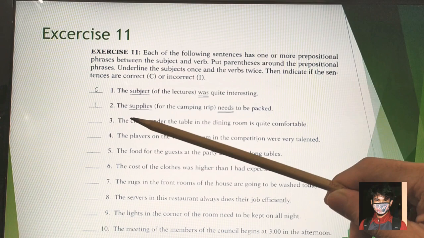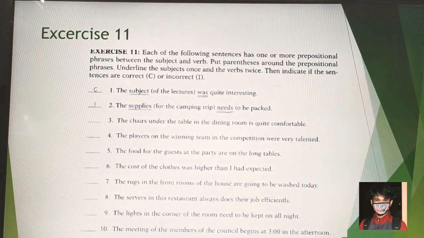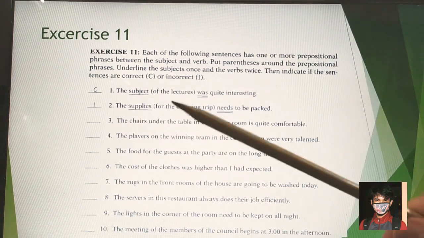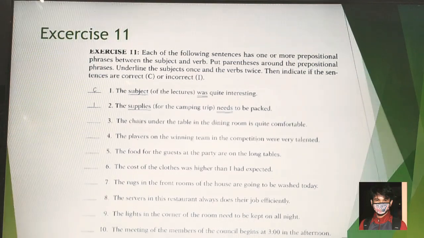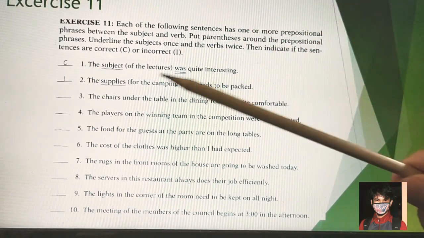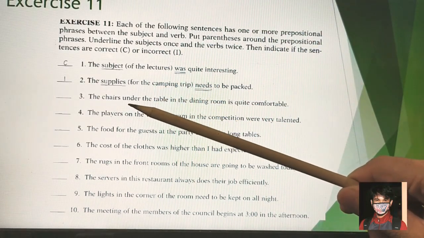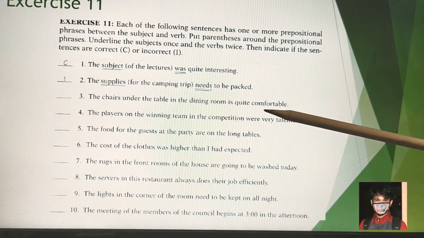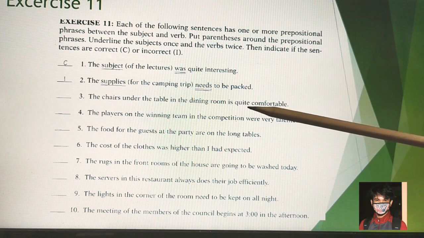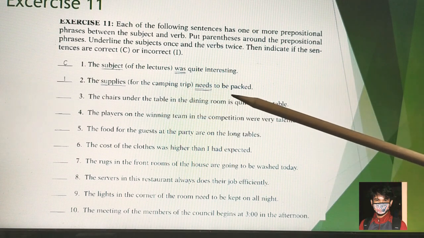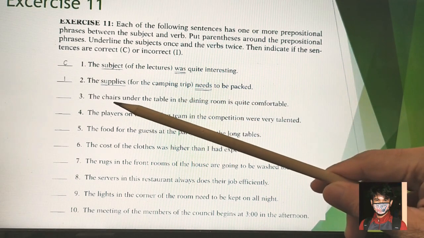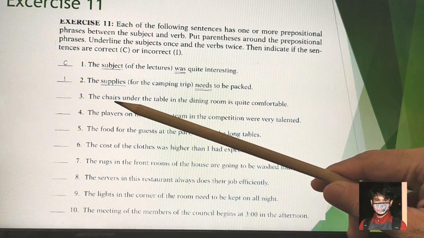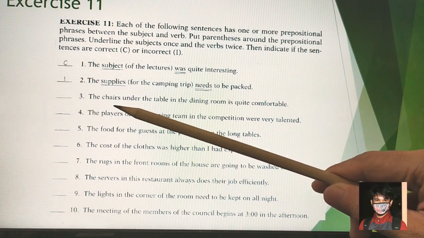Okay, so what about number 3? Number 3 we have, the chairs under the table in the dining room is quite comfortable. So you have to figure out, this is the verb and this is the subject. But the question is, is it correct or incorrect?